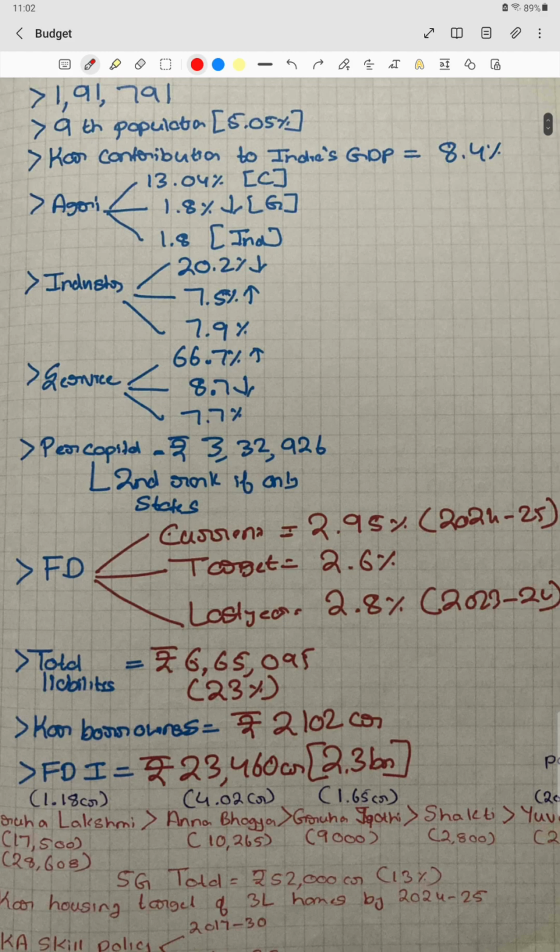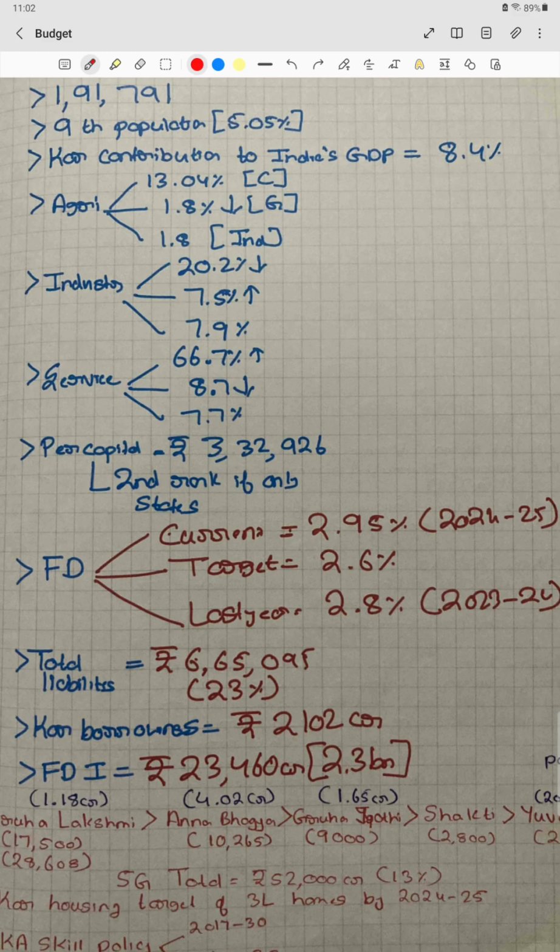Then we have the service sector. Definitely the service sector will have the maximum contribution. The service sector contribution is 66.7 percent, meaning the contribution of the service sector to the GSDP of Karnataka. Its growth rate is declining, and it is growing at 8.7%, which is declining compared to last year.